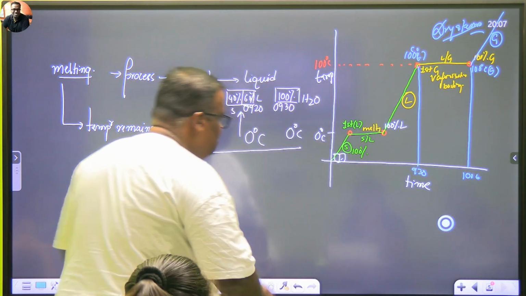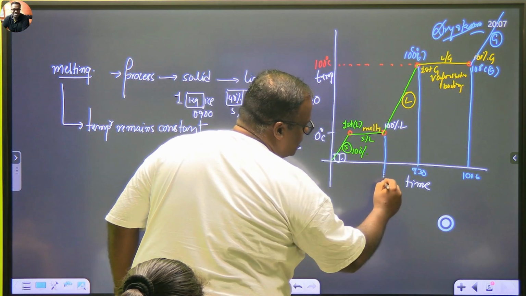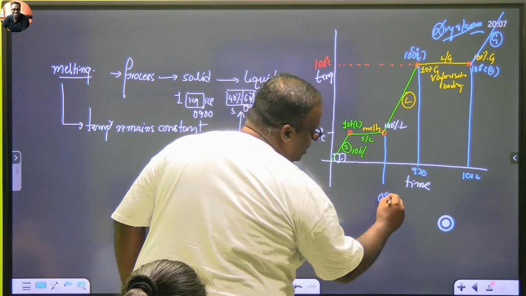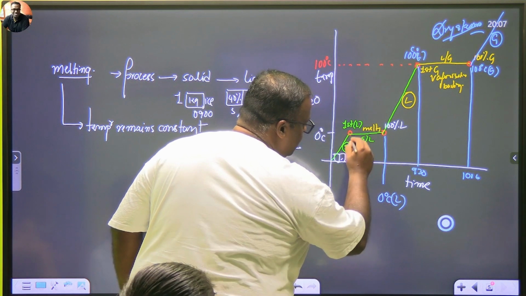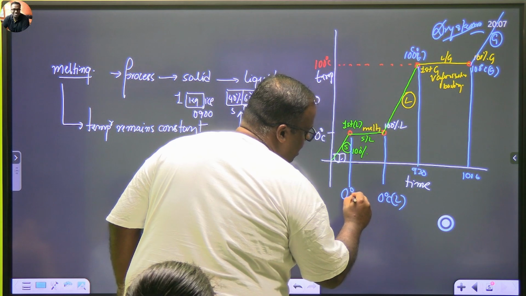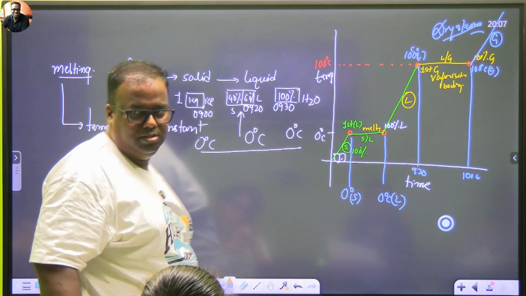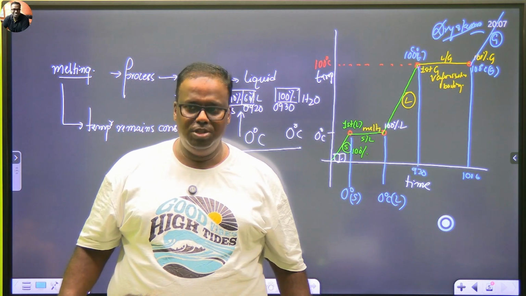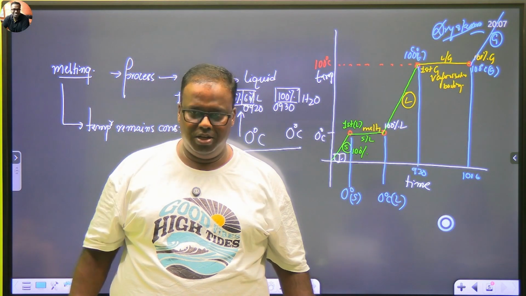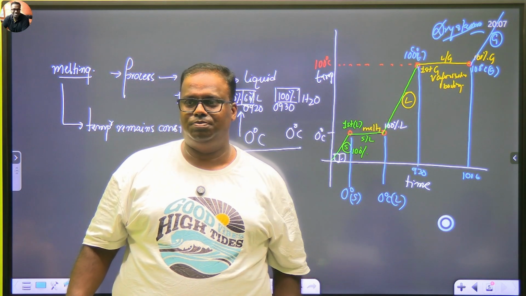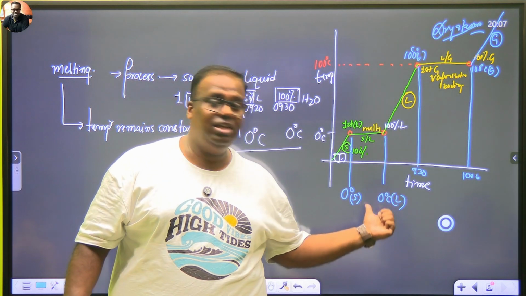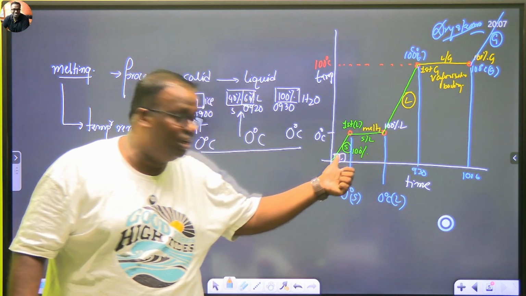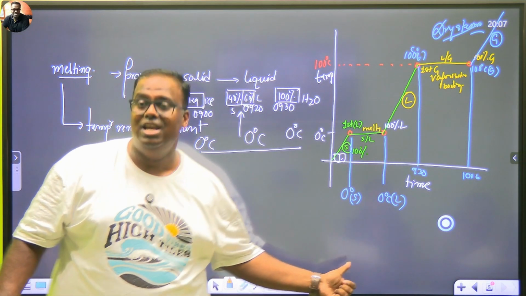Now, as a zalim saas, I have a choice of putting 0 degrees water on her hand and 0 degrees ice on her hand. I want to give her comfort. Comfort means what? Take away her pain. What should I use? 0 degree ice, because the heat content of ice is less as compared to the water.